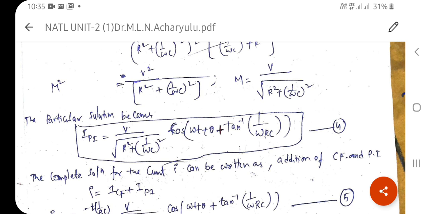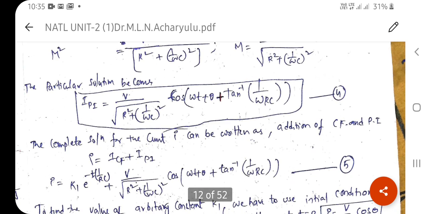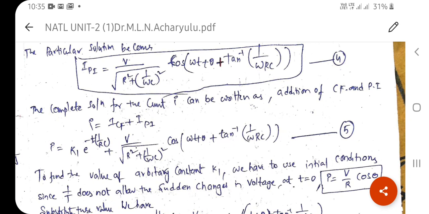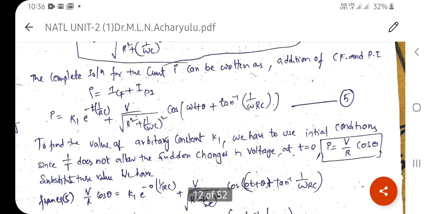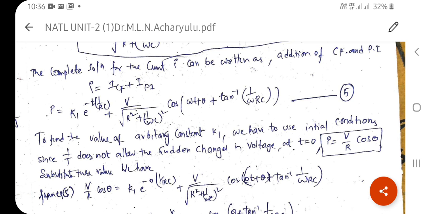Now you are going to take the complete solution of the given RC network. So I is equal to I_CF plus I_PI. Now you may take I is equal to K1 e power minus t into 1 by RC plus V by under root of R square plus (1 by omega C) whole square into cos of (omega t plus theta plus tan inverse of 1 by omega RC). So this is the total current in the circuit, which is the combination of the complementary function and the particular integral. And now you need to find the K1 value, using the initial conditions as generally taken.